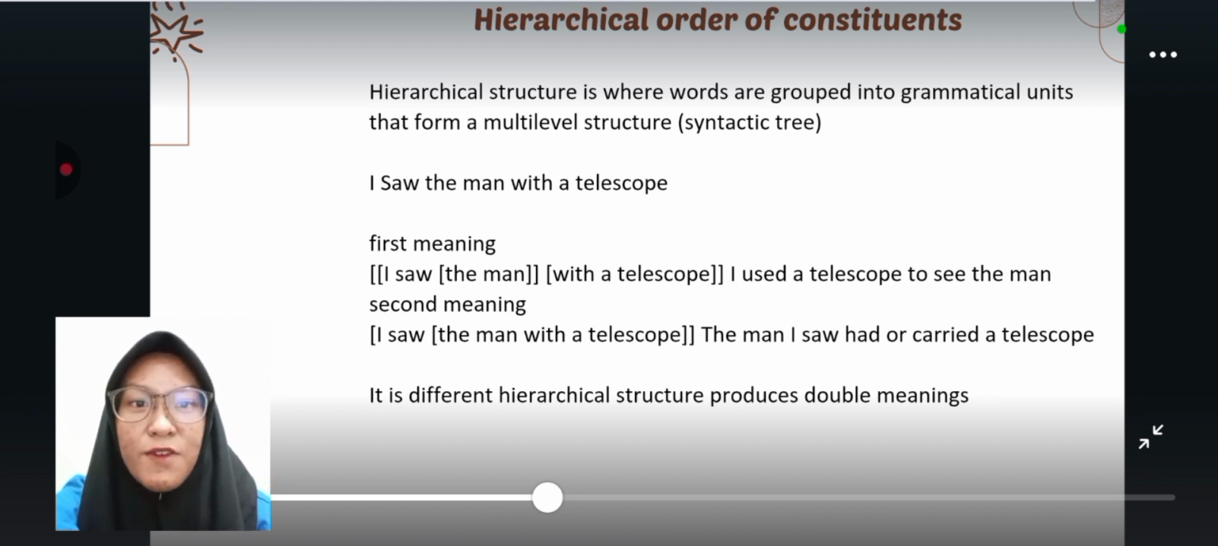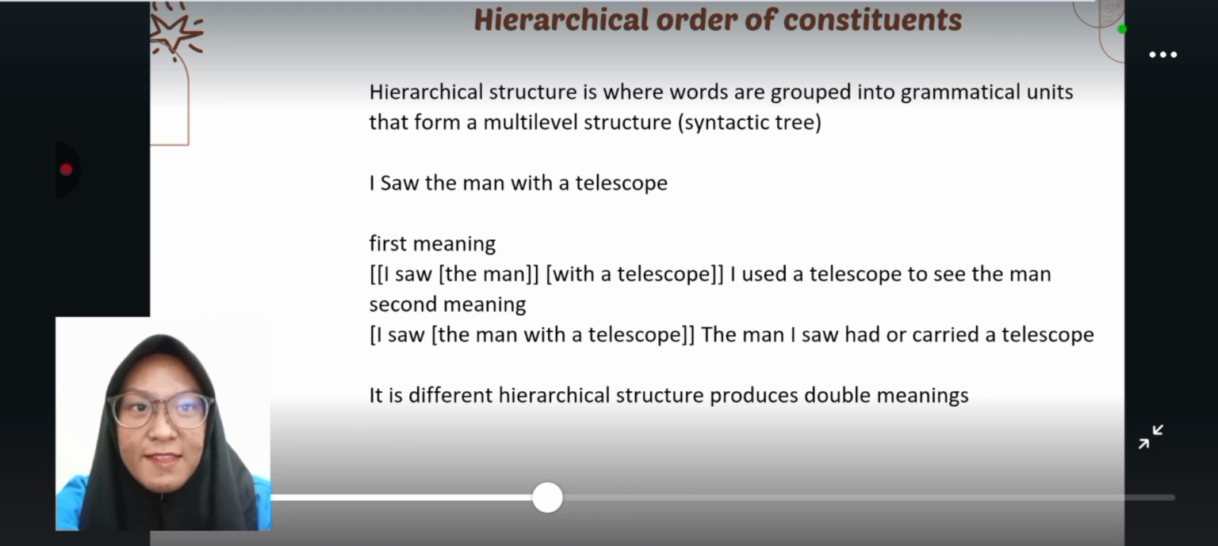Hierarchical order of constituents. A sentence or phrase is not only a sequence of words but also a hierarchical structure. Hierarchical structure is where words are grouped into grammatical units that form a multi-level structure, or syntactic tree. The first example is old man and woman. The first meaning is an old man and an ordinary woman. The second meaning is all the people are old, both men and women.